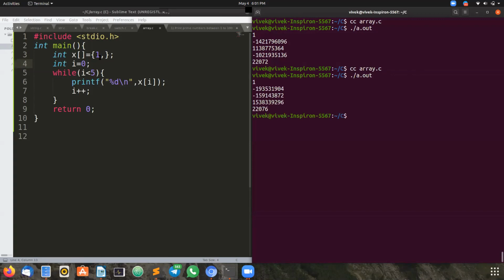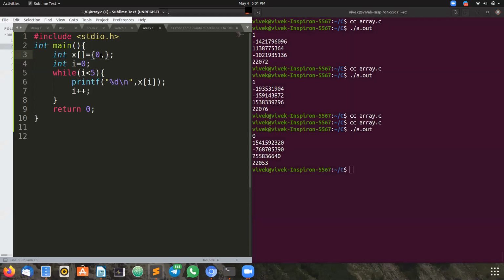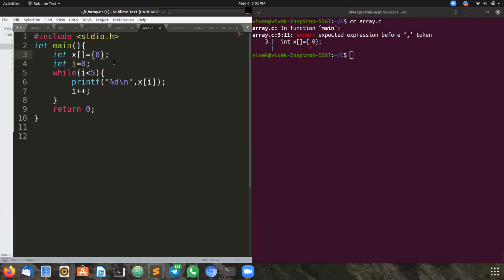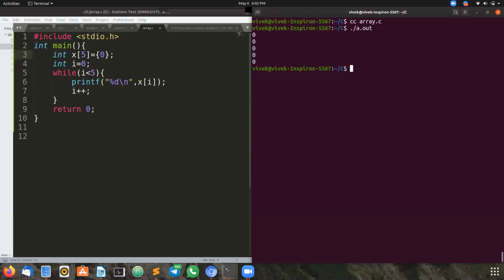We are getting the same output again. But there is one concept wherein we will get all zeros or all ones. That will be one scenario, and I want to show you that. It is not accepting a comma in the first stage. Yeah, I have forgotten: x of 5 is equal to 0. Then we'll get, I hope so, yeah, now you can get all zeros.